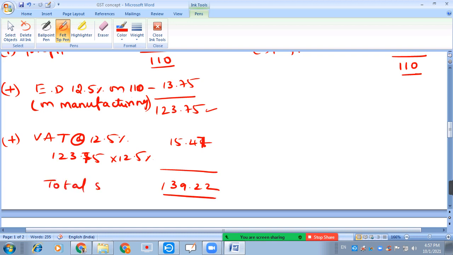So total sales price is 139.22. Now a wholesaler has to pay the total value 139.22 to the manufacturer. Actually this excise duty is paid directly by the manufacturer to the government because of production of goods.